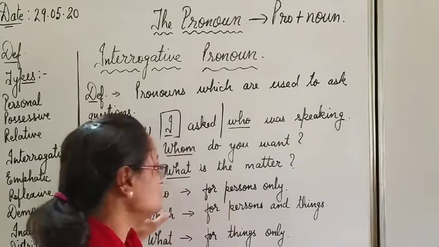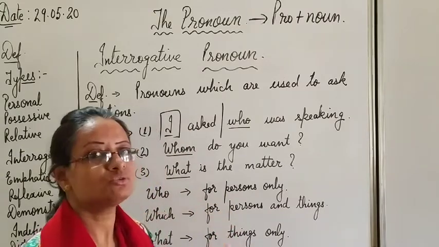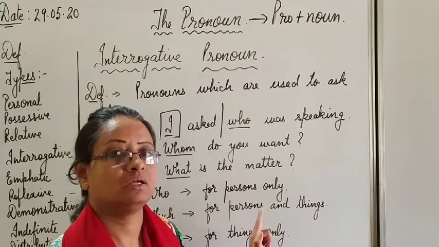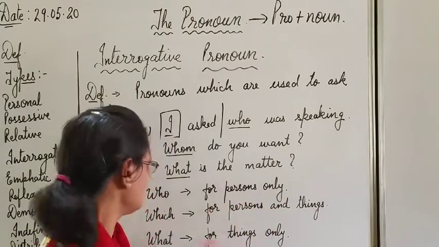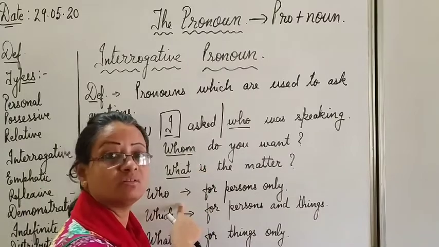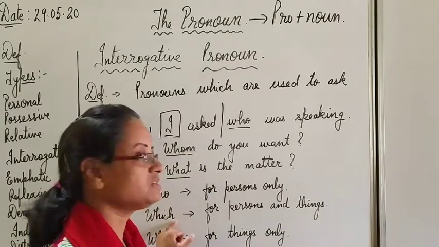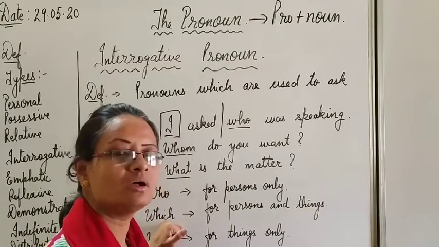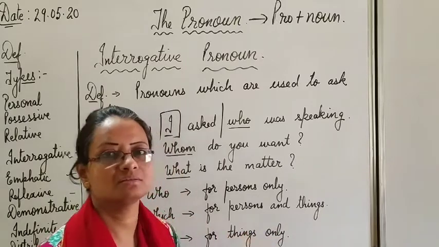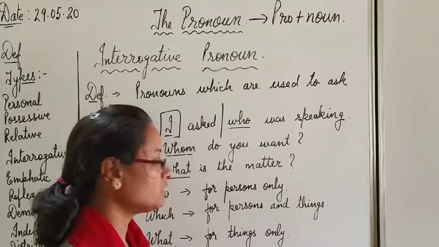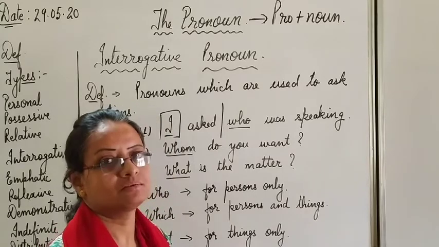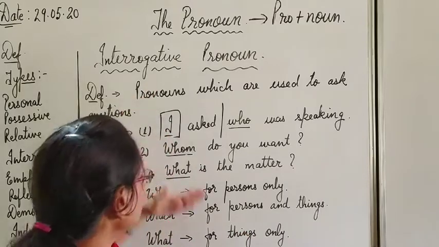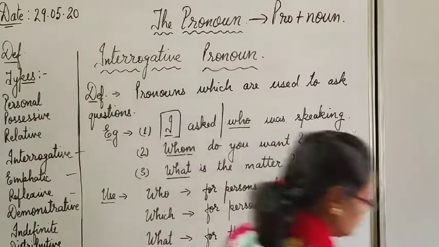Clear? Now we will see the use of some common interrogative pronouns, how and when they are used. Who is used for persons only, not for any animal or anything else. Similarly, whom is also used generally for persons. Which is used for persons and things both. Sometimes we can use it for human beings also, otherwise in most cases it is used for things only. What is used only for things. It is not used for human beings, animals, etc. So here finishes our topic, interrogative pronoun.